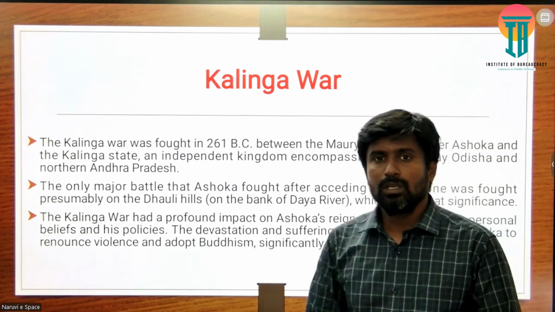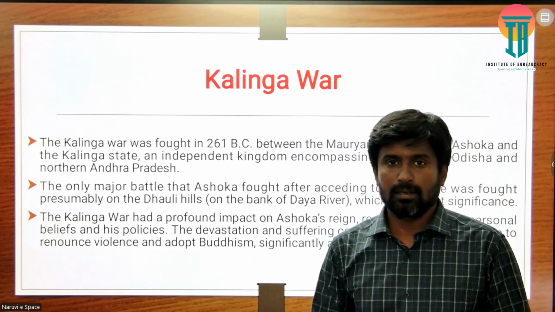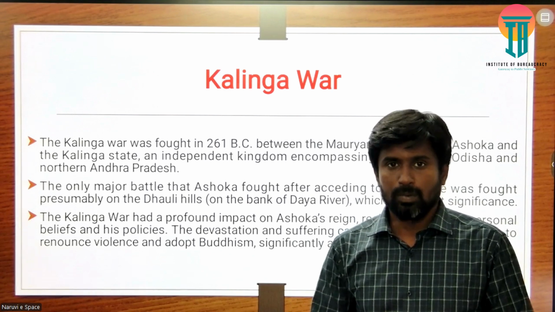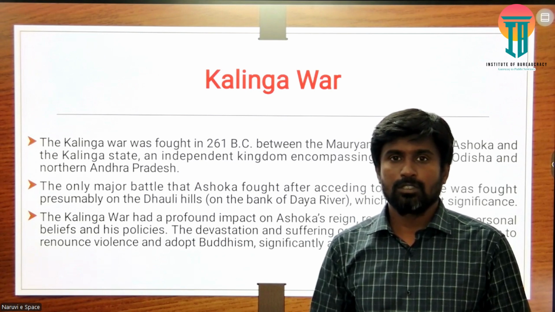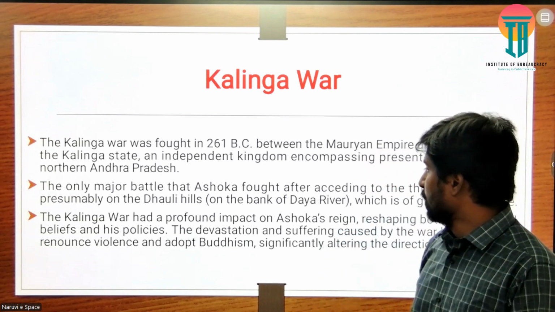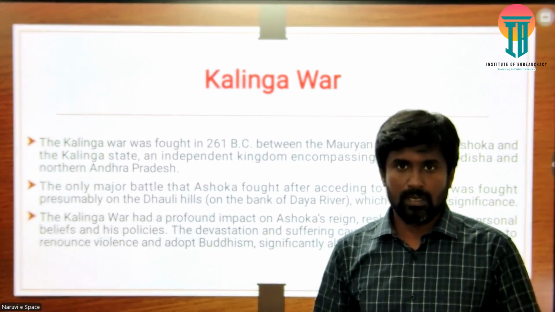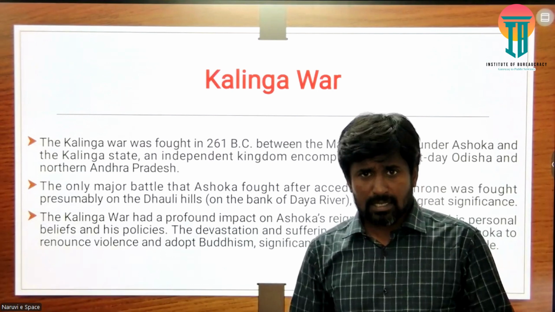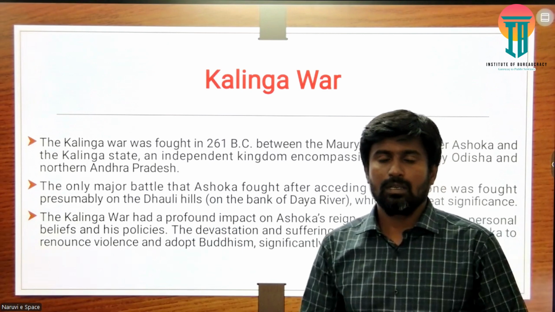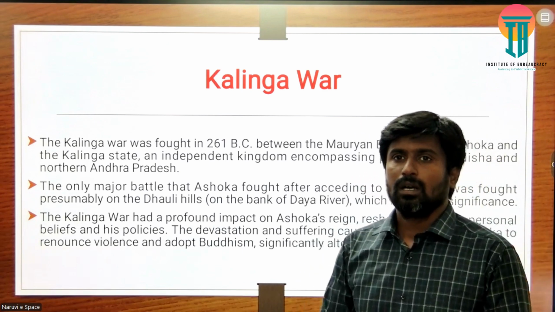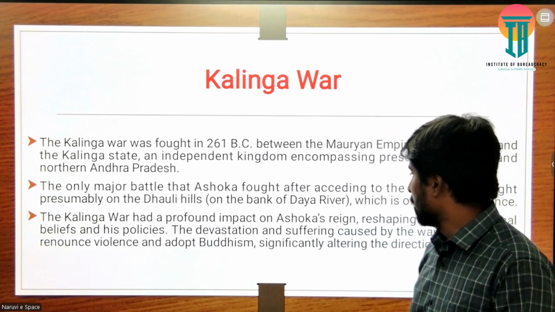In this case, the Kalinga War created a profound impact, not only in the lives of the people, but also on Ashoka's administration and his personal belief and activities. Even some of his policies after the Kalinga War went through a tremendous transformation, because the devastation and the commitment he gave to the people were completely different after the Kalinga War.